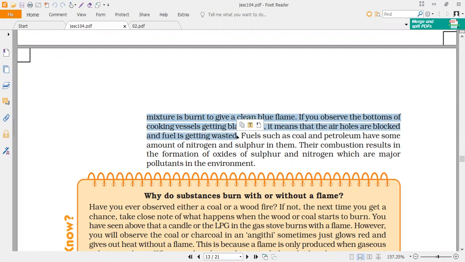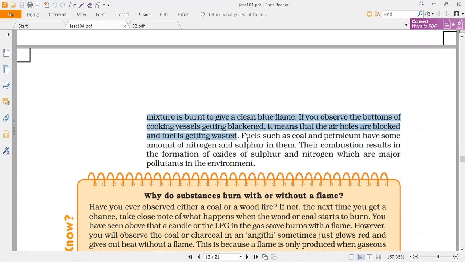That is why burning of firewood and kerosene, they are unsaturated hydrocarbons, meaning a higher percentage of carbon is present, so the oxygen supply is not sufficient for complete combustion. So they will burn with a sooty flame, and that sooty flame will turn the bottom of the surface into what? Getting blackened.